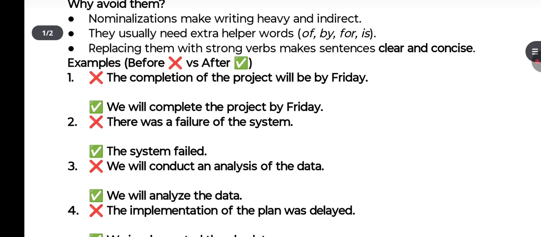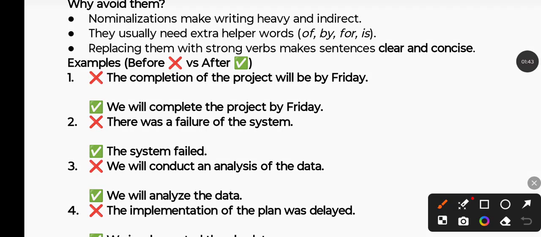We'll see some examples here of nominalization, and with these examples it will be very clear to you. See, the first example is, the completion of the project will be by Friday. See here, the tion suffix has turned the verb into a noun. So rather than saying the completion of the project will be by Friday, we will say we will complete the project by Friday, or the project will be completed by Friday.